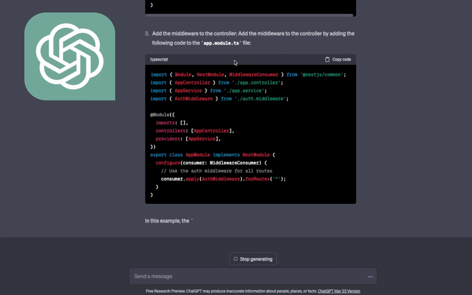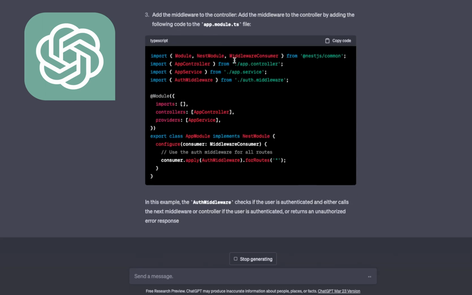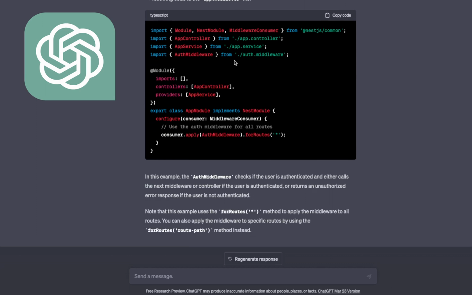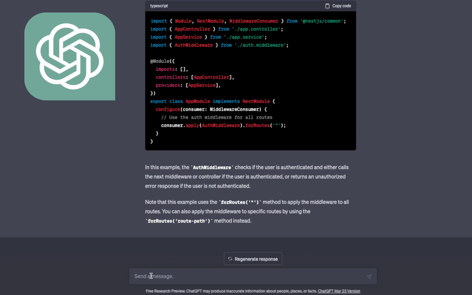So what is the summary? You don't need my channel, you need ChatGPT to Google out things and just use it by yourself. Okay, let's say, validate payload using class validator.